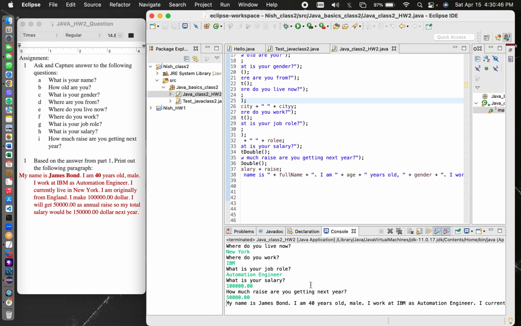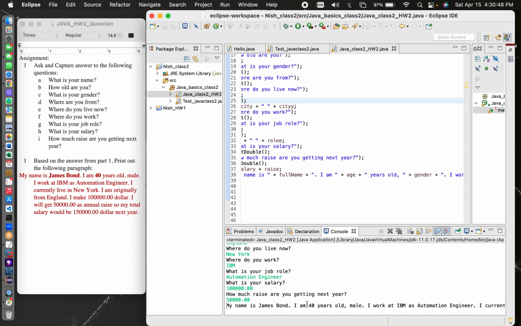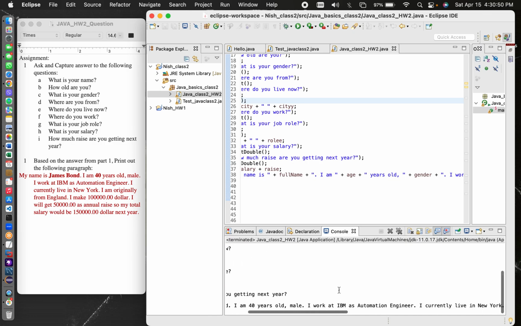And also, let me just go ahead and read from this. My name is James Bond. I'm 40 years old, male. I work at IBM as automation engineer. I currently live in New York City. I'm originally from England. I make $100,000. I will get 50,000 as annual raise. So my total salary will be $150,000 next year, which is exactly as the expected answer.